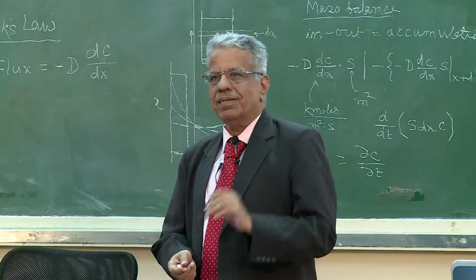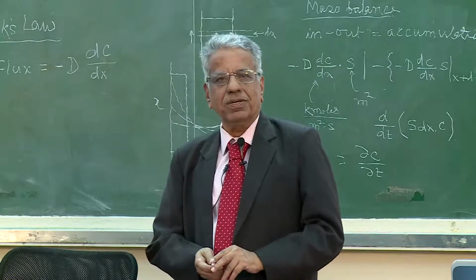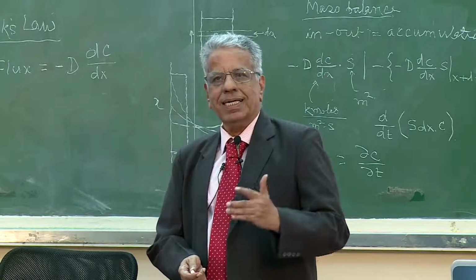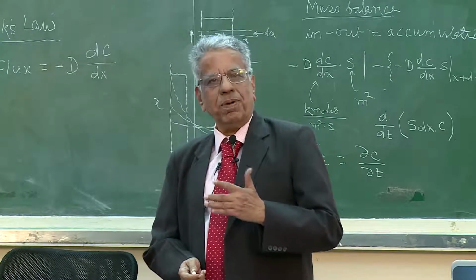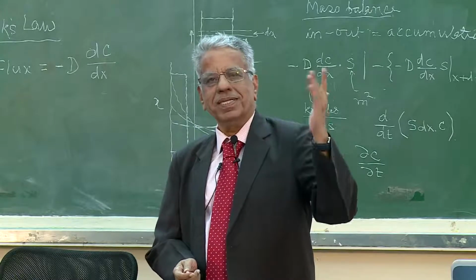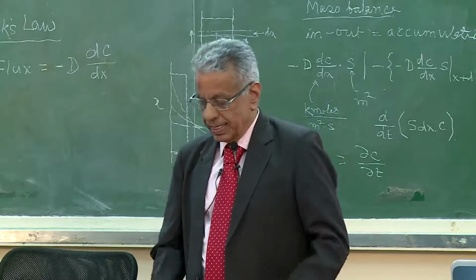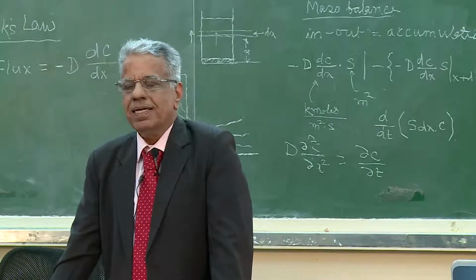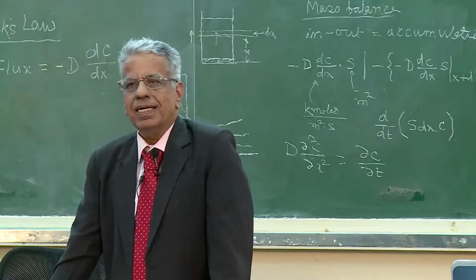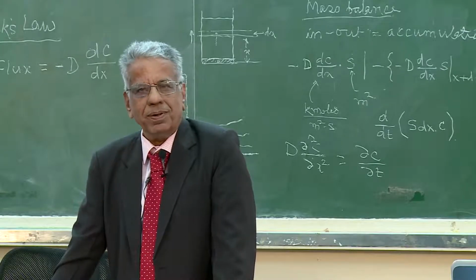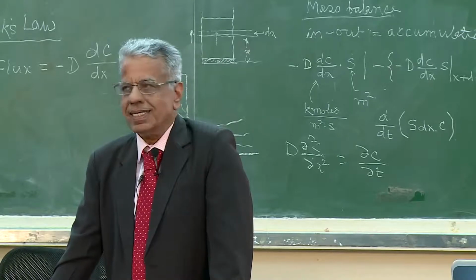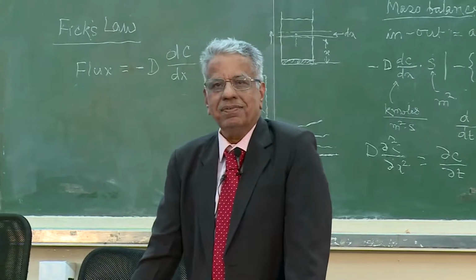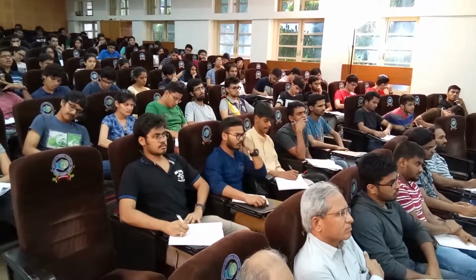It consists of millions of molecules, and the velocity scale is also orders of magnitude higher. And therefore, eddy motion transports mass, heat and momentum 10 raised to 7, 10 raised to 8 times faster than molecular motion. So if you see any chemical engineering equipment, we are not happy with molecular motion and molecular diffusion. In all cases, we try to incorporate some kind of turbulence and eddy motion to make the entire process faster.